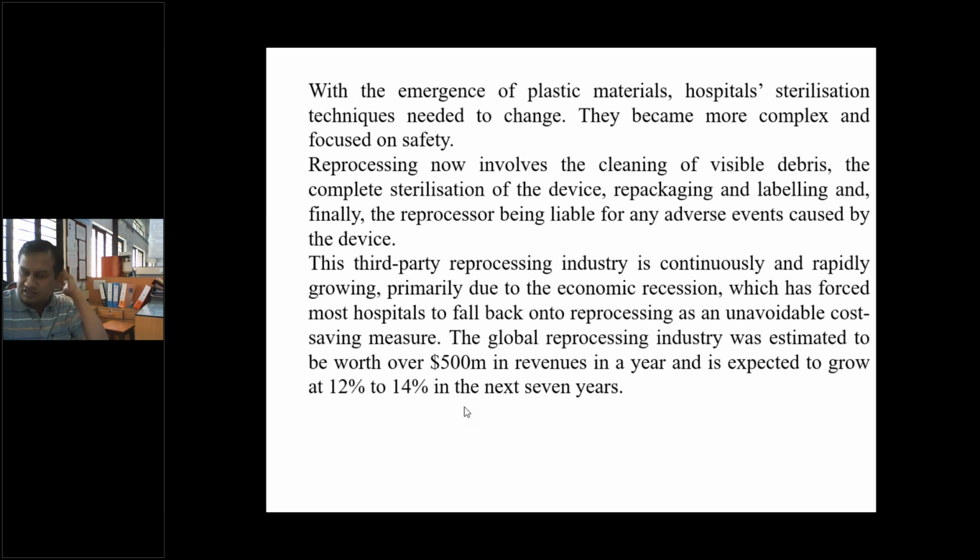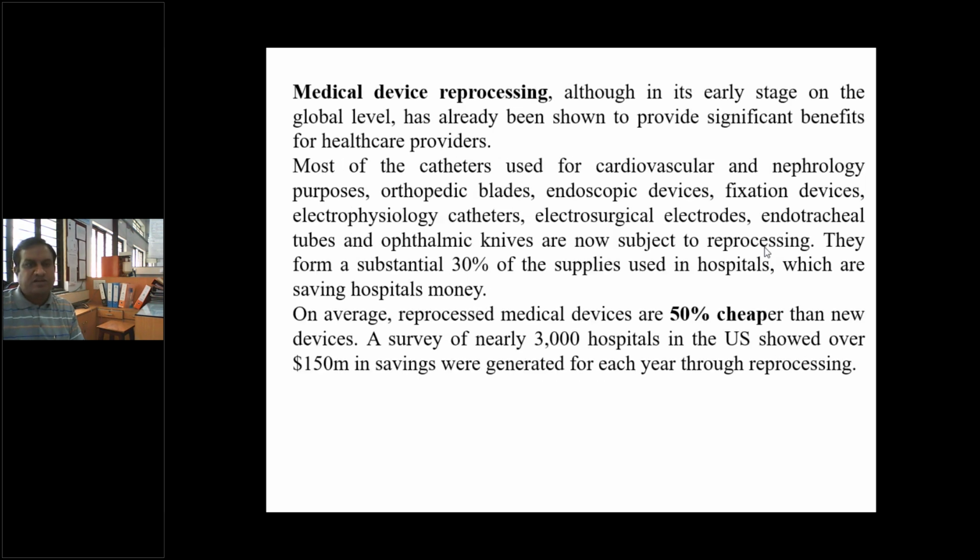Nowadays we are also facing the situation that normally the government is not going to take the initiative for these cases. So private industries or private agencies can take the initiative for these types of reprocessing industries. Then, medical device reprocessing.